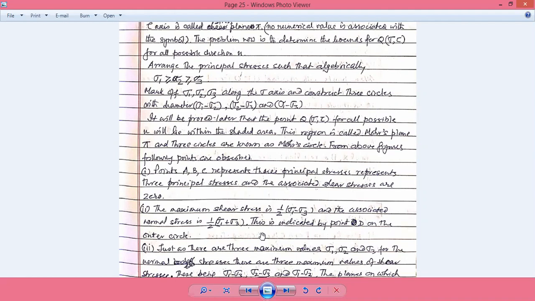So what will be the maximum value of shear stress? It is half of sigma 1 minus sigma 3, and the associated normal stress is half of sigma 1 plus sigma 3. This is indicated by the point D on the outer circle.